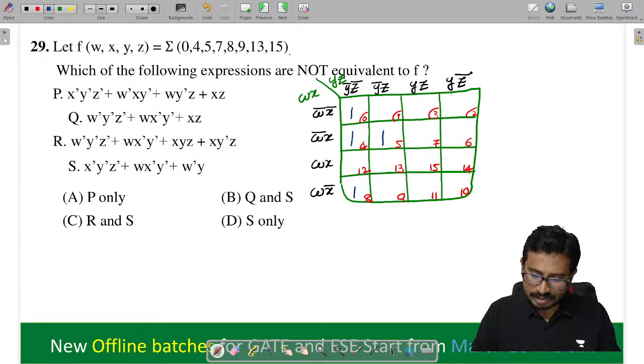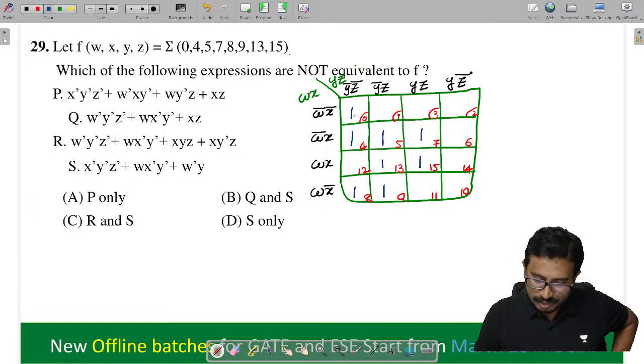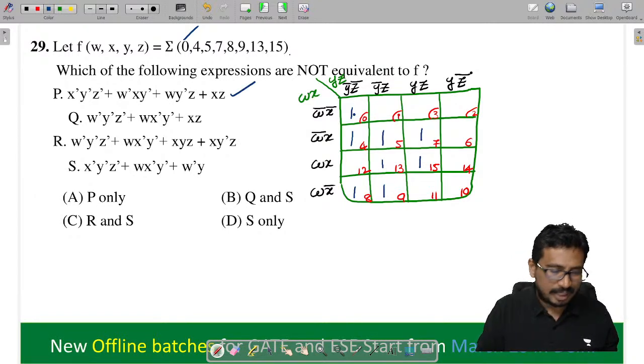Where we have Y bar Z, this is Y bar Z and W here and here. Next X Z, X and Z here and here. You see the minterms are 0, 4, 5, 7, 8, 9, 13, 15. So this means P and F are the same.